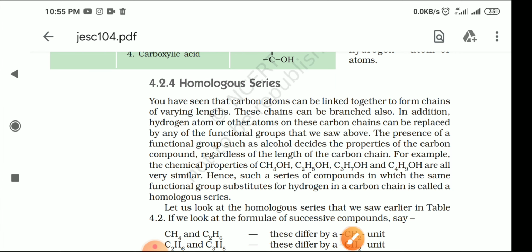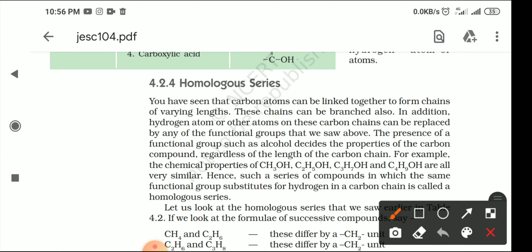In the next video we will see the homologous series of alkene and alkyne, that is, unsaturated compounds which have a double bond or a triple bond. So what you have to do today is write the homologous series of alkane. Again I am repeating it to you. What is the general formula for that?